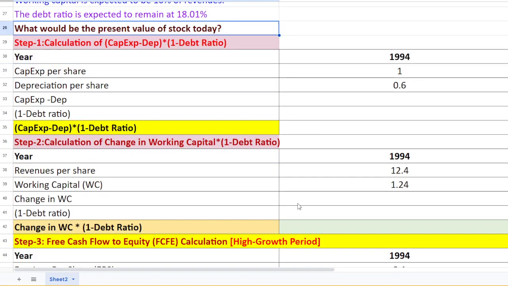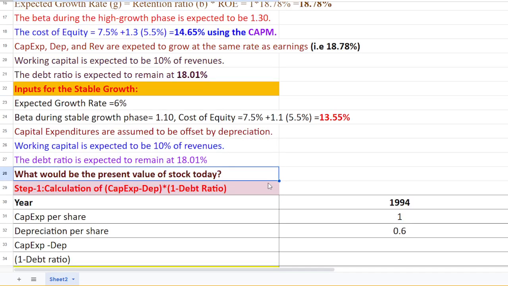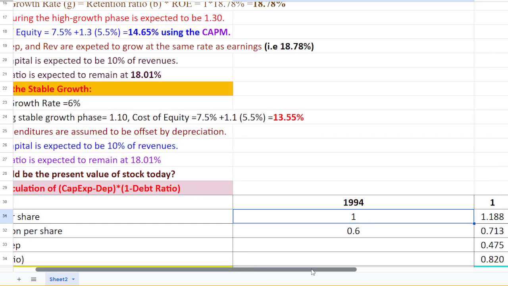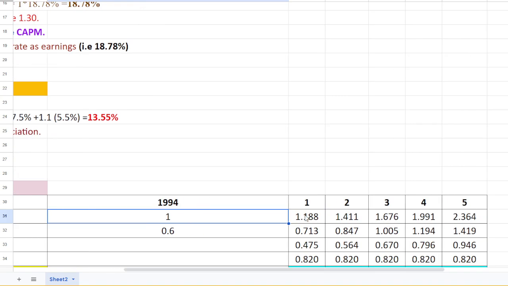So first of all, we are going to find the present value of the free cash flow to equity. Before that, we need to find this one: capital expenditure minus depreciation, times 1 minus debt ratio. This 1 minus debt ratio is the equity percentage. Capital expenditure as per this question is already given as $1 per share, and each year there is an increment of 18.78 percent, as you can see here. Each year I just change it.